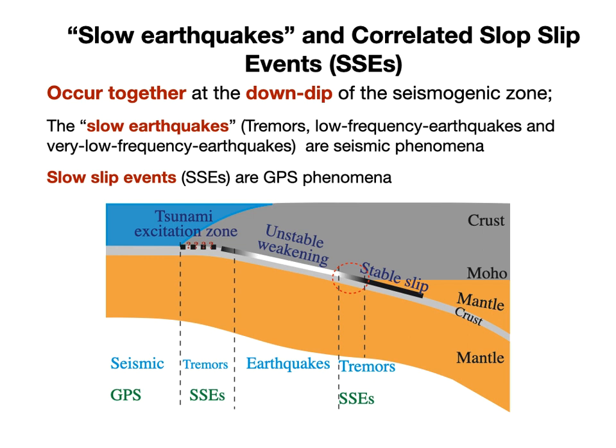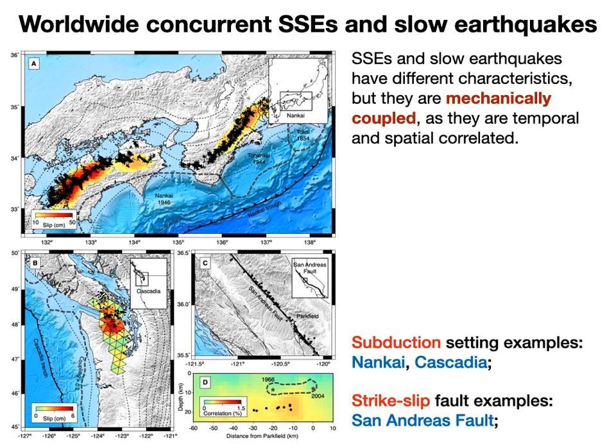They have slip velocities comparable to plate motion, so they aren't able to emit seismic waves. They are considered GPS observations as they can only be recorded by geodetic instruments. Despite the fact that SSEs and slow earthquakes have very different characteristics, they are mechanically coupled, as they always happen at the same time and same place.